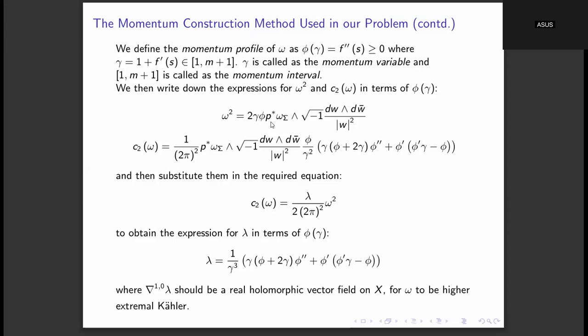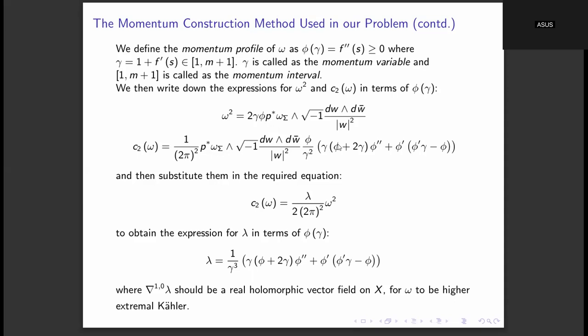Okay, and then we can check that these are the expressions for omega square and c2 of omega in terms of the momentum profile phi of gamma. Then we want this metric omega to be higher extremal Kähler. For that, this expression needs to be satisfied: c2 of omega is equal to this thing, and for that to happen, lambda, the higher scalar curvature, is given in terms of the momentum profile by this expression.